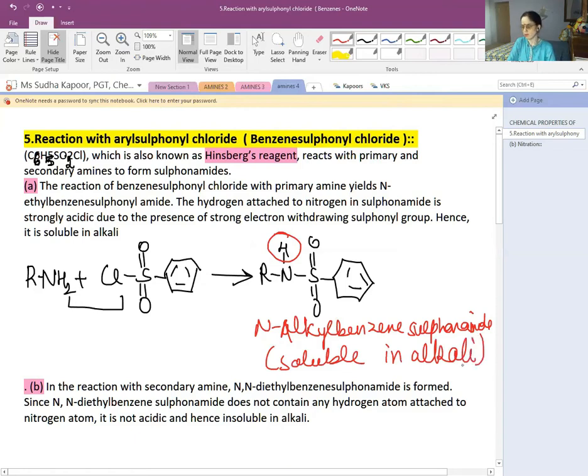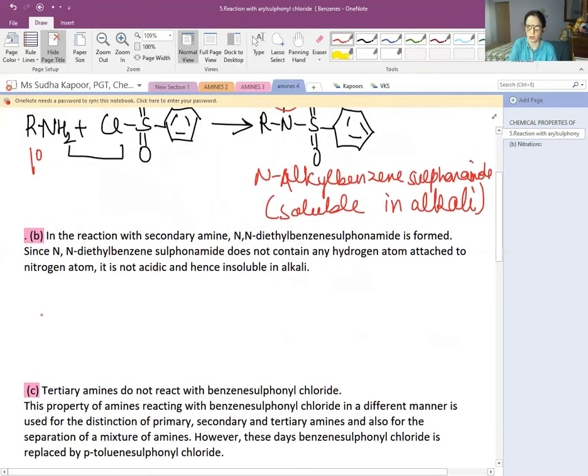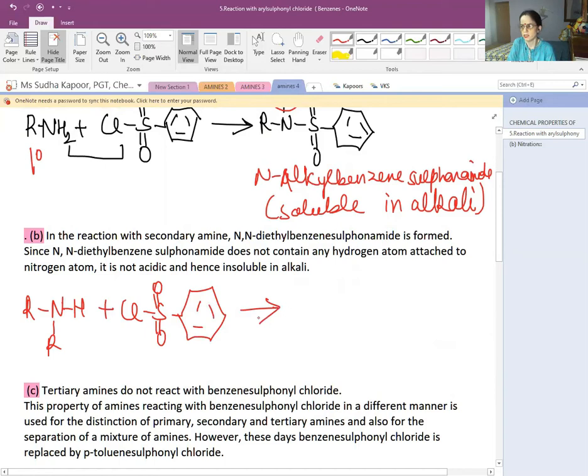But if we do the same reaction for the 2 degree amine, let us see what happens in this case. We have taken a 2 degree amine and treated it with Hinsberg reagent, that is benzene sulfonyl chloride. The same reaction takes place. Again, there is presence of H, so HCl is removed.